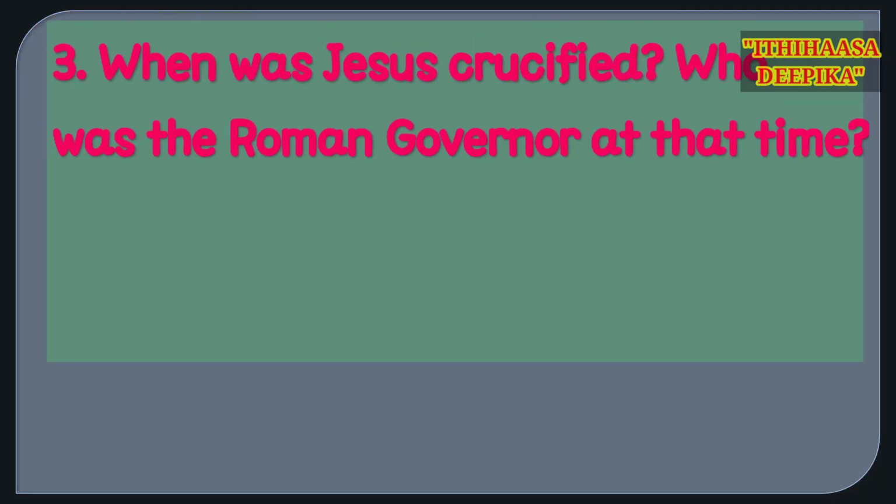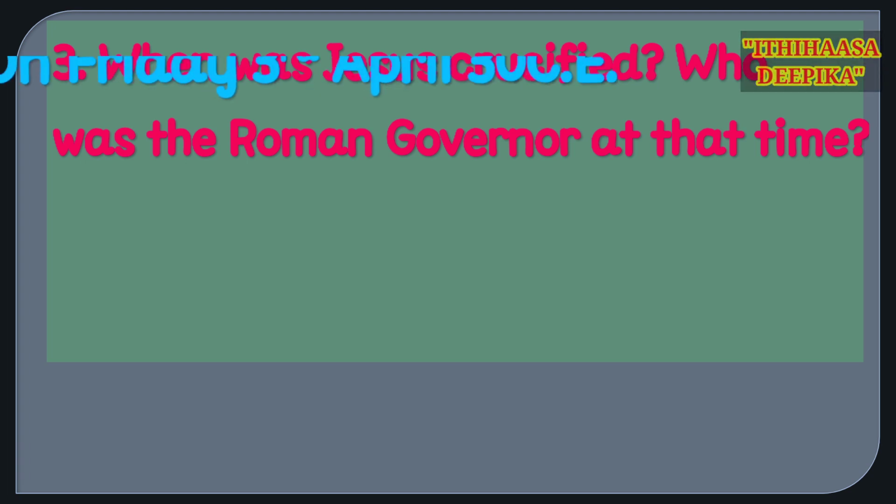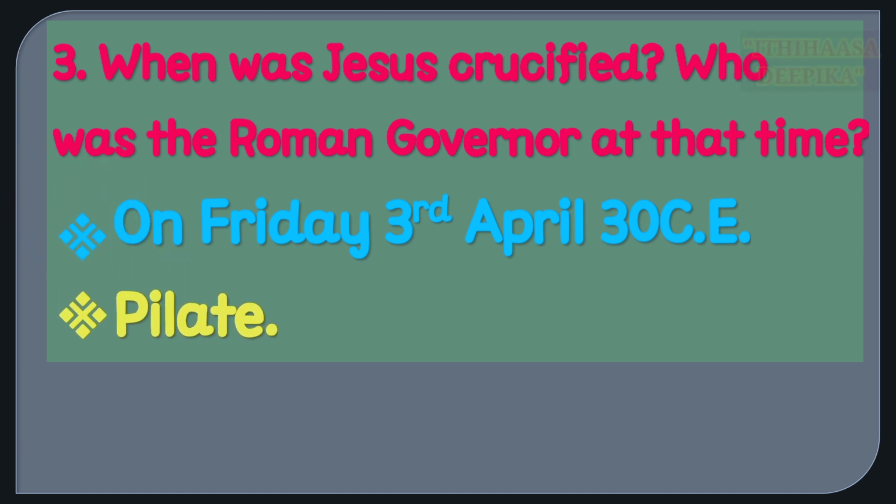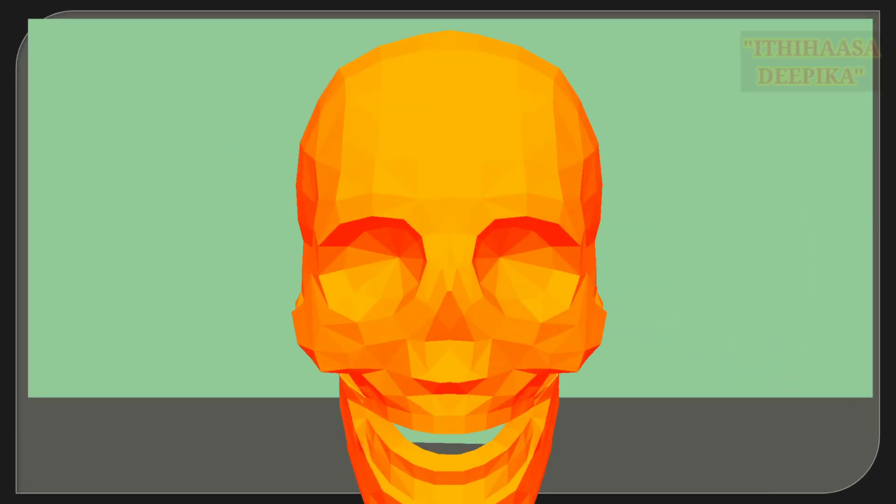Question number 3. When was Jesus crucified? And who was the Roman governor at that time? On Friday, 3rd April 30 CE, Jesus was crucified. During that period, Pilate was the Roman governor.